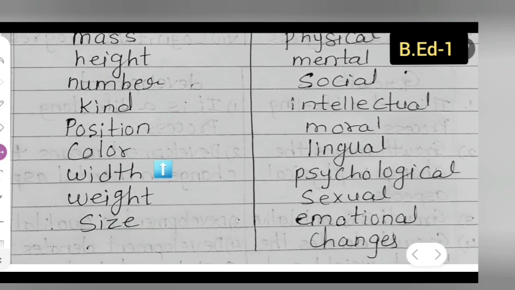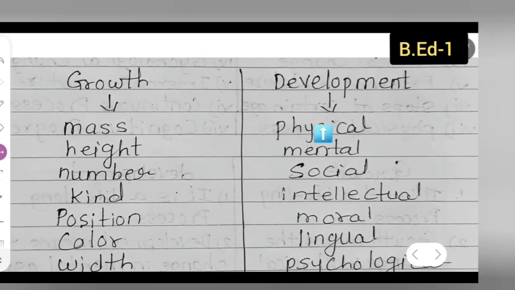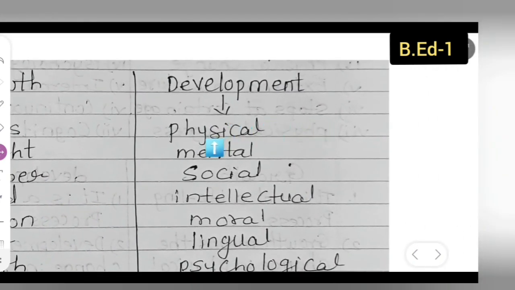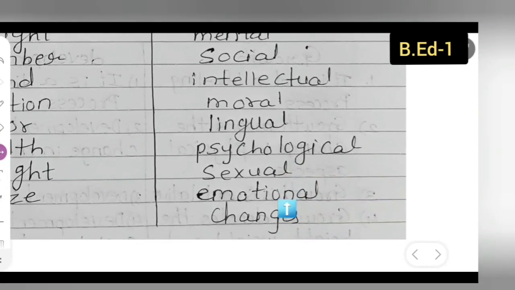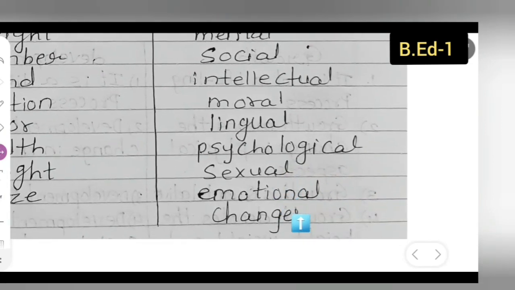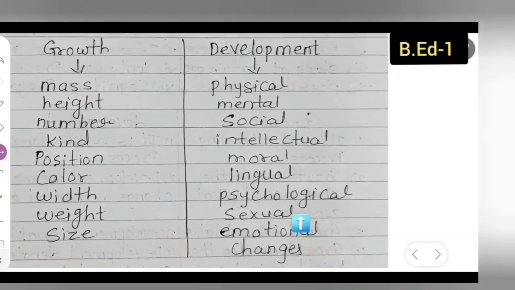This comes under growth. Now, when we talk about development, it is physical, mental, social, intellectual, moral, lingual, psychological, sexual, emotional changes.